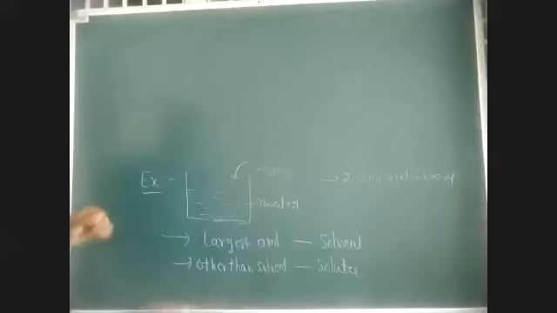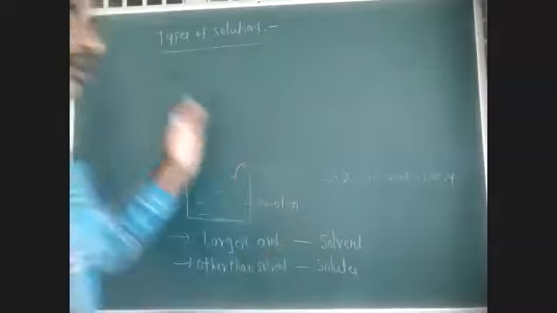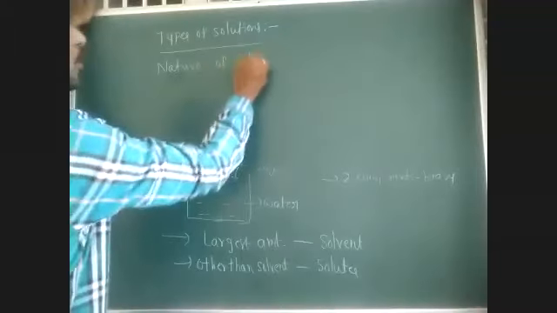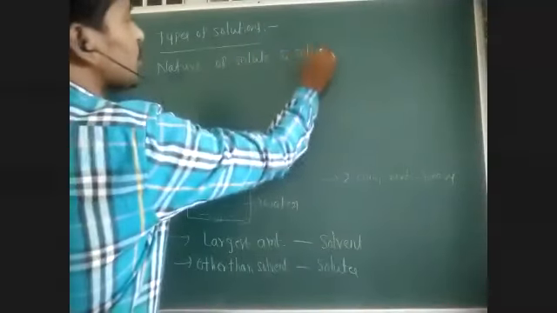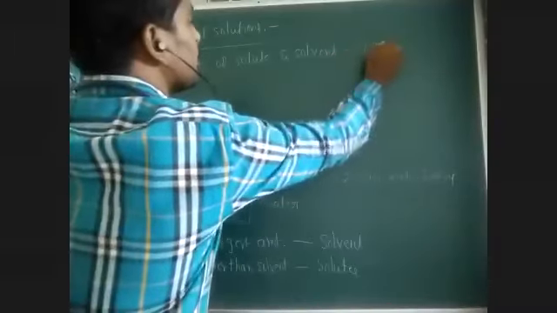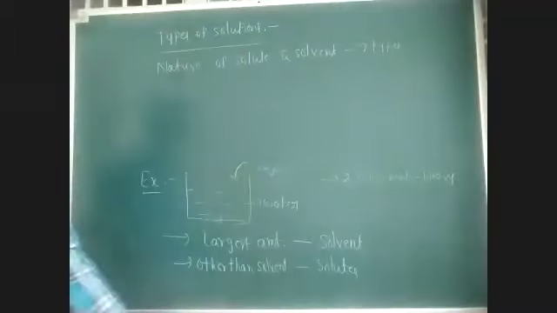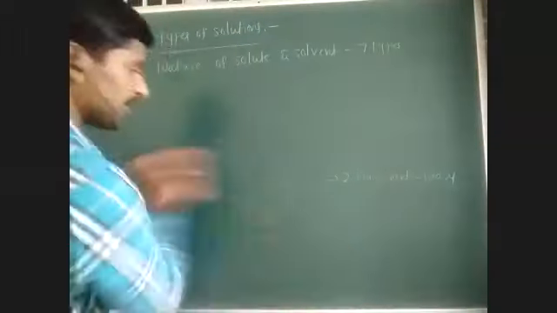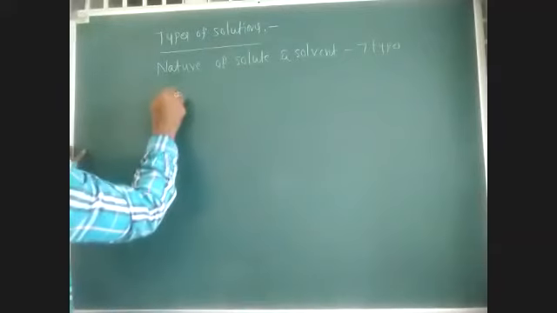Next one: what are the various types of solutions we have? On what basis are we doing this classification of solutions? Based on the nature of solute and solvent, we have 7 types of homogeneous solutions. Those 7 types, I am giving.